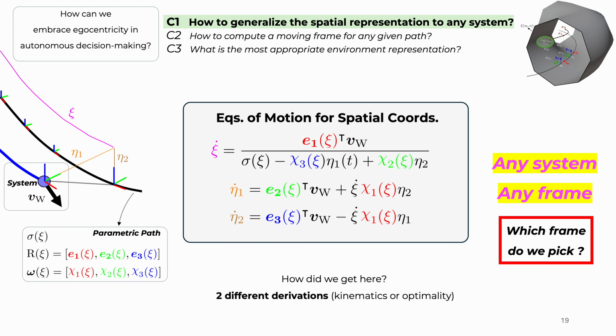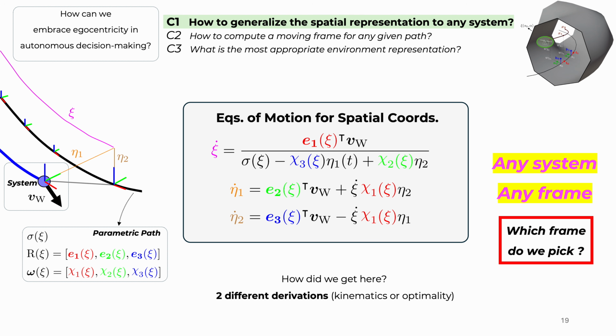Which is the optimal frame to be used with these equations of motion? I genuinely believe that there is no universal answer to this question. I think it's specific to the actual application that the user has. But in our specific case, where we are focusing on optimization-based navigation, we do have a first favorite. And in order to present the option that we pick for the moving frame, we will have to move on to the second contribution. Before I do that, let me summarize what we've done in the first contribution.